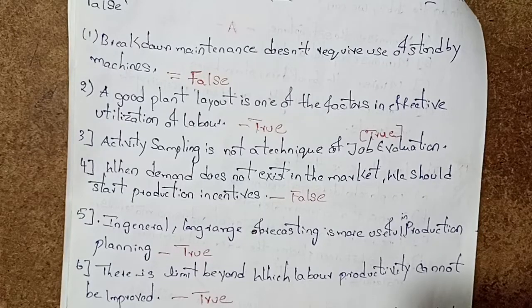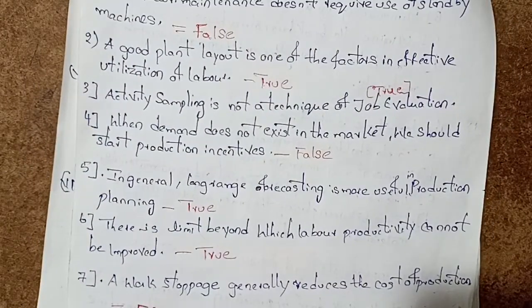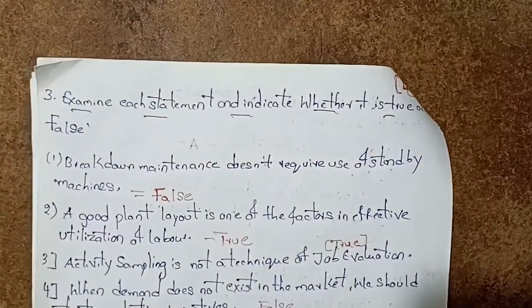There is a limit beyond which labor productivity cannot be improved. True. A work stoppage generally reduces the cost of production. False. So this is how true or false statements are handled. Next, let us move on to the next topic.